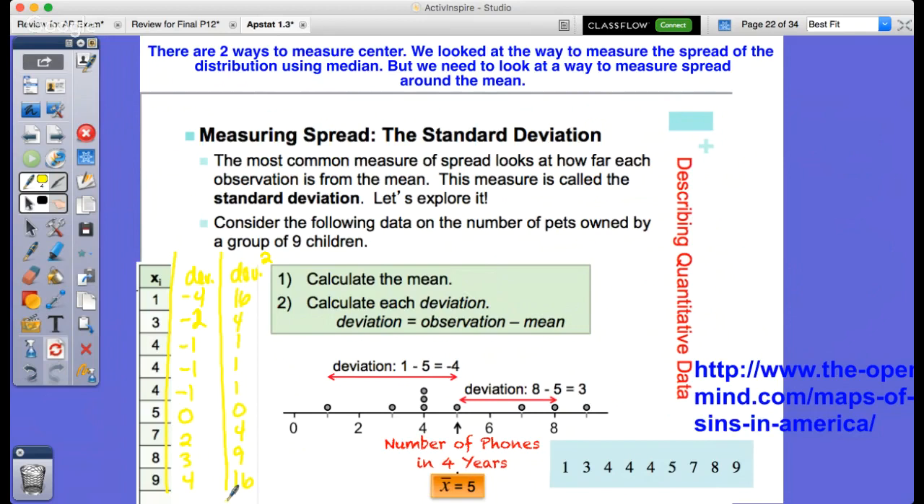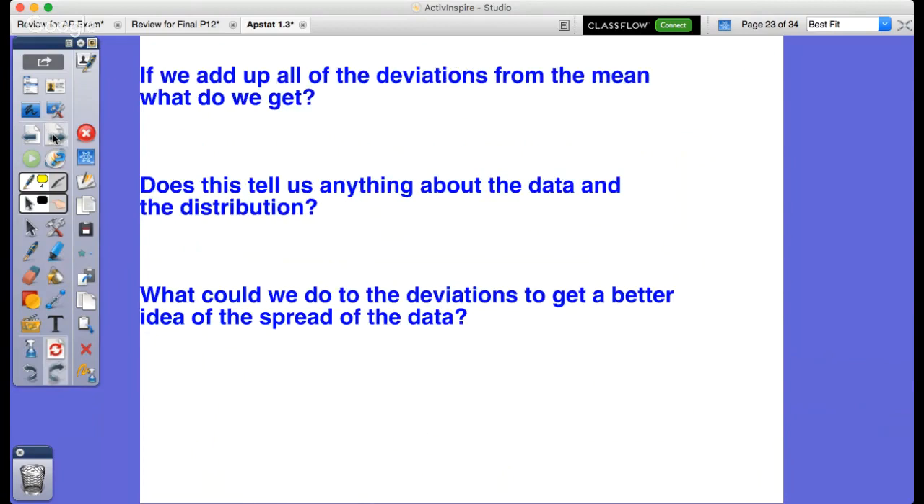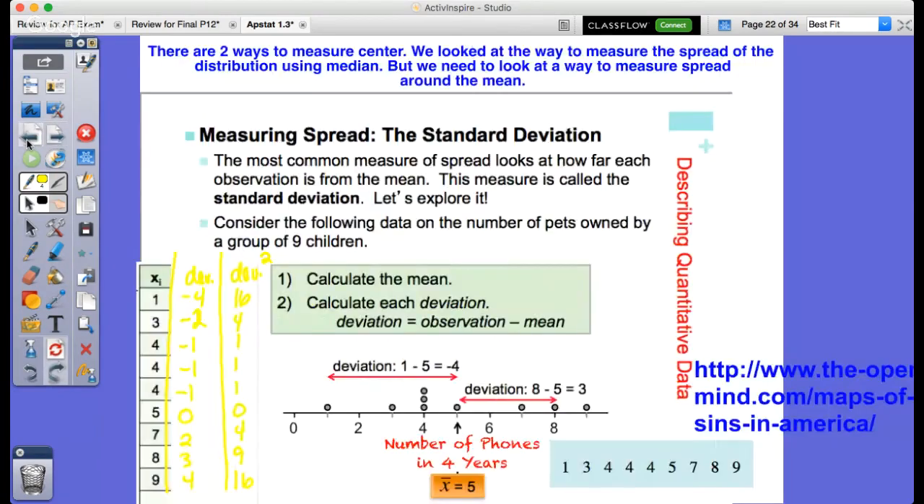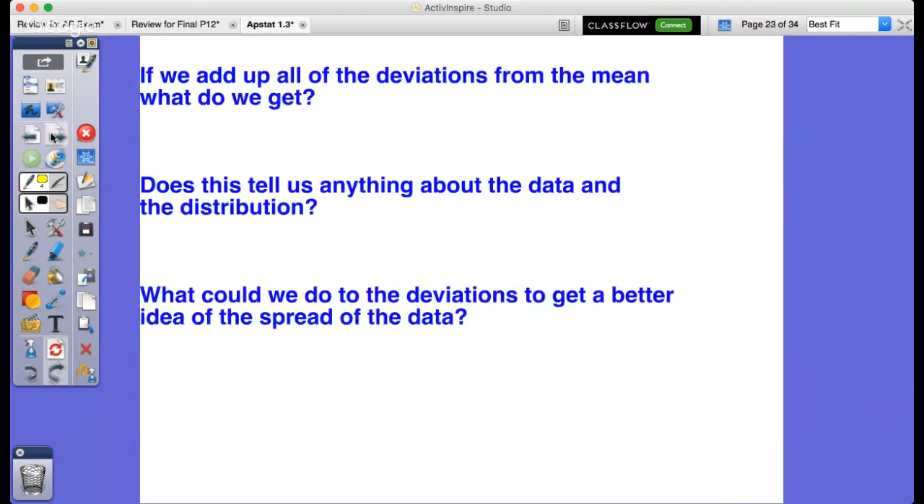So the reason why we have to square it is because we're only finding the average distance each value is from the mean. So if some are negative and some are positive, there's no way for us to really calculate that. So what we're going to do now is continue and ask, if we add all of the deviations from the mean, what do we get? Well, if I added all of these up, that would get 0, which doesn't really tell me a whole lot. Does this tell us anything about the data? Because if we get 0, that does not, right?